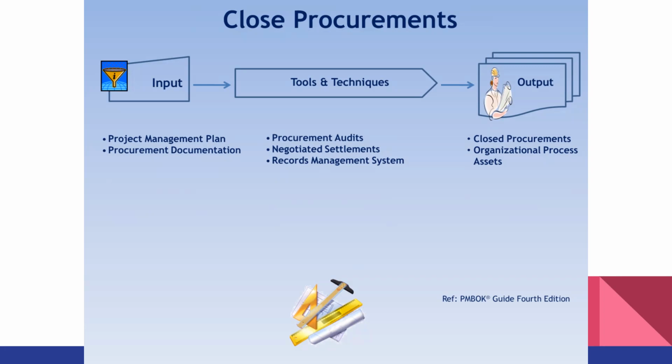This can be part of project commissioning. Of course, there are other knowledge areas involved in this whole process, like quality control and scope verification, including commissioning.